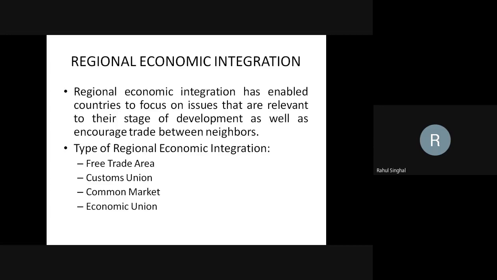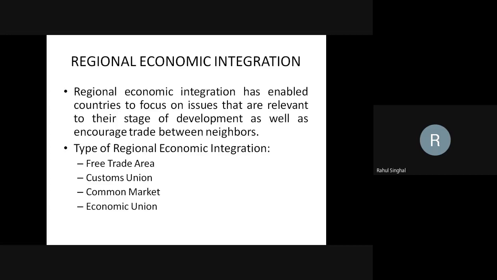These three countries have entered into a common agreement through which they allow the movement of goods freely among these three countries. So that is known as the free trade area type of regional economic integration.